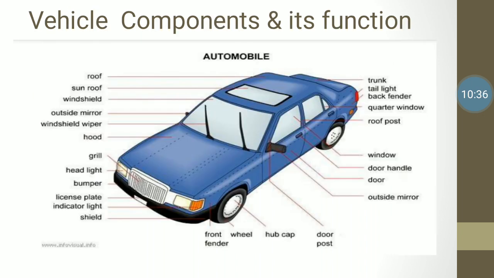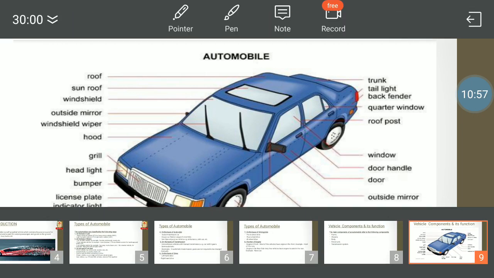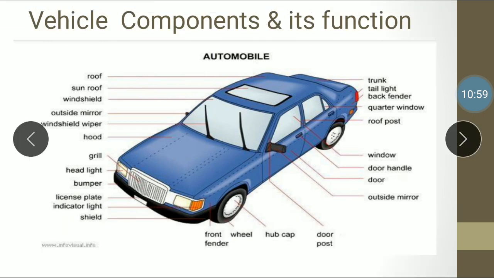This is the nomenclature of the automobile. With the help of this image we can understand which component is given which name. As we can see in this image, this one is called the roof, this is the sunroof.